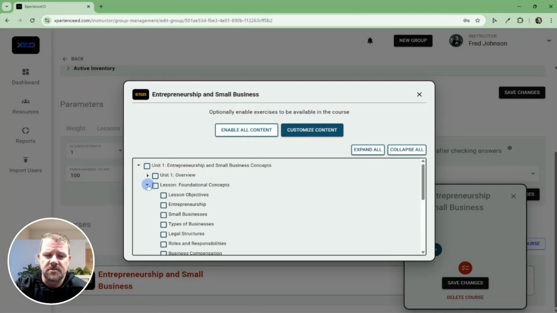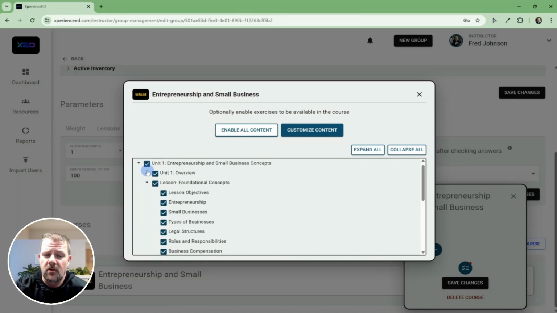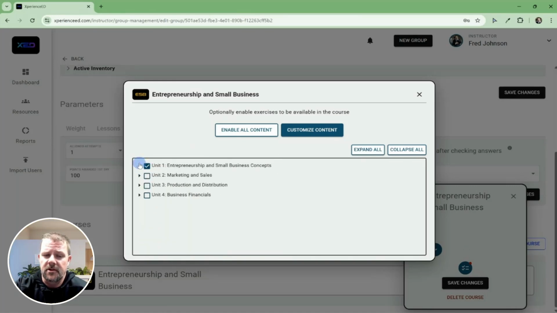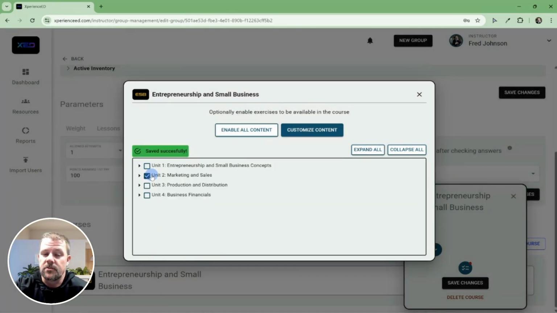and even individual tasks. But you could come in here and say, we're into Unit 1 for a week. So I'll click on Unit 1, and then whatever's checked here is what your learners will be able to see. So at this point, only Unit 1 would be available. I'm going to go ahead and collapse this. And then maybe next week, we're going to move on to Unit 2. I'll come back in and open up Unit 2. And then I can do the same thing for Unit 3. If I remove Unit 1, now all they can see is Unit 2.